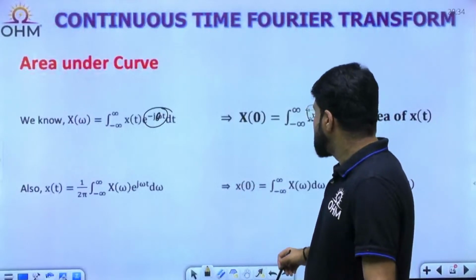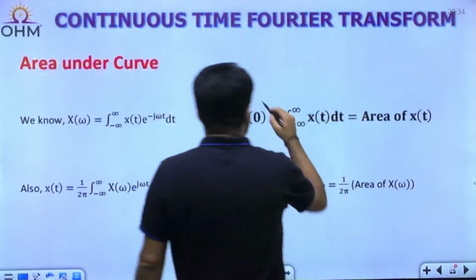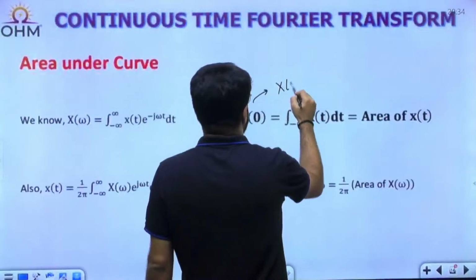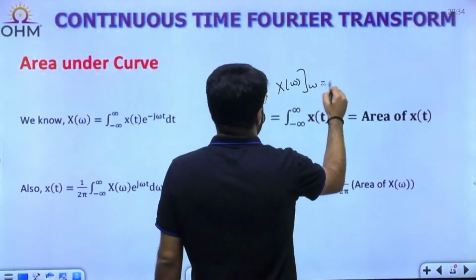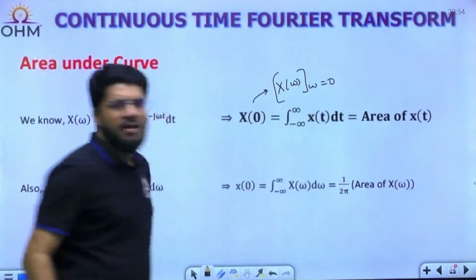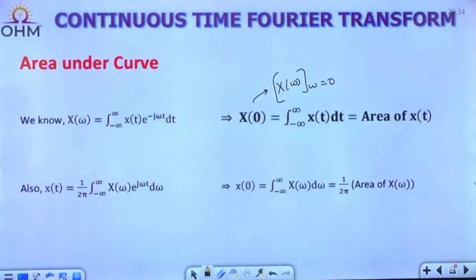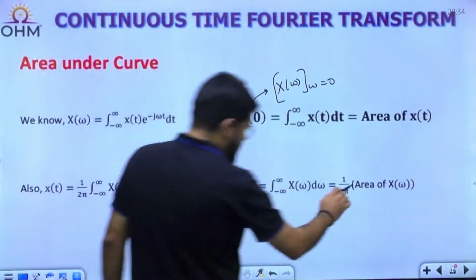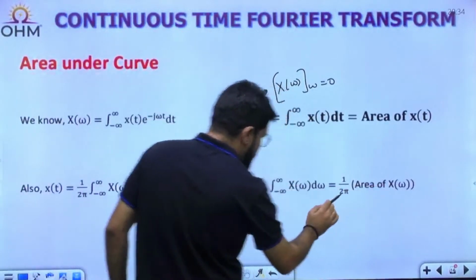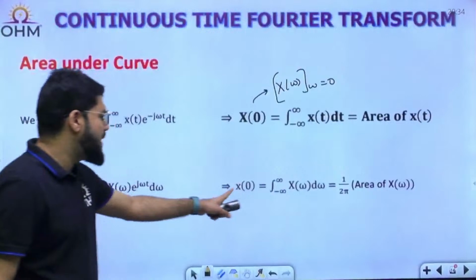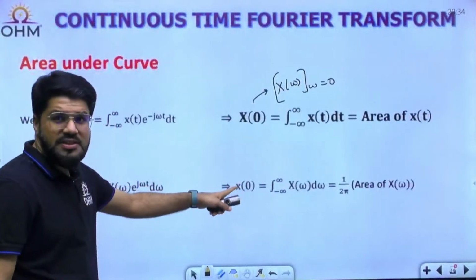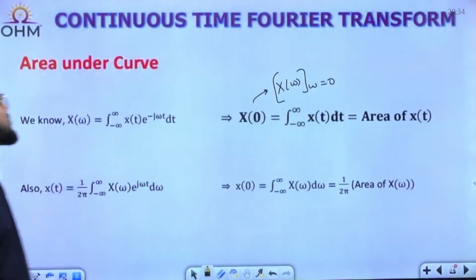What is this X(0)? It is the value of the Fourier transform at DC, that is omega equal to 0. Similarly, by the inverse Fourier transform formula, if you need the area of X(omega), with 2 pi shifted to the other side, it is 2 pi x(0). This x(0) means the value of the signal x(t) at time t equal to 0.